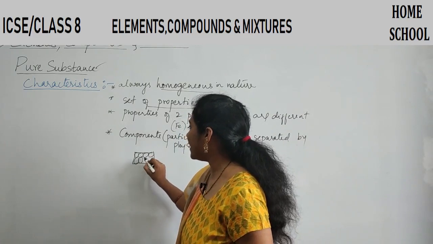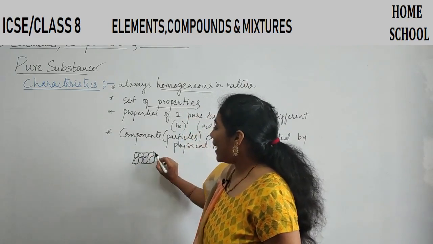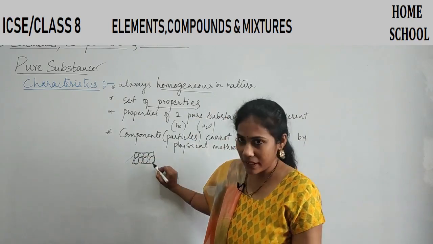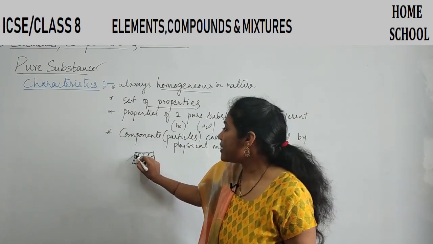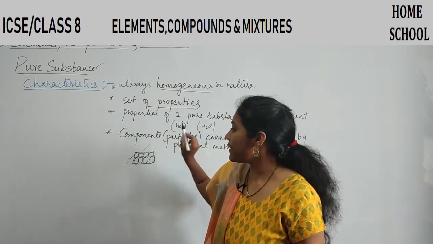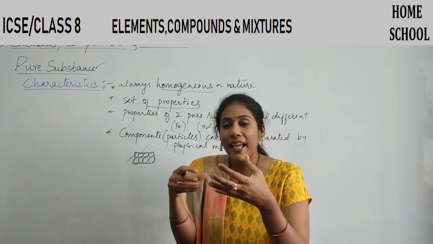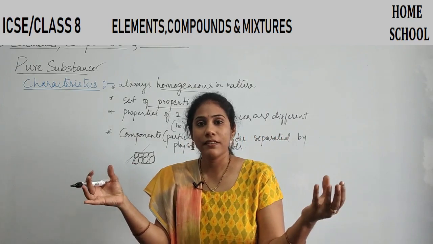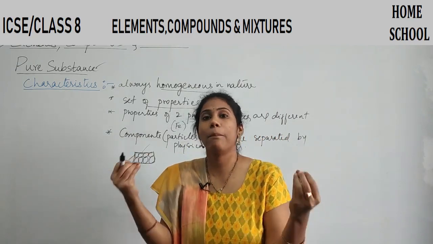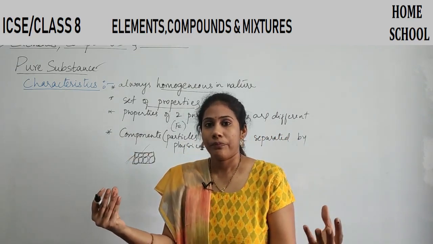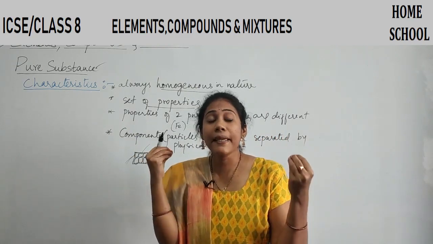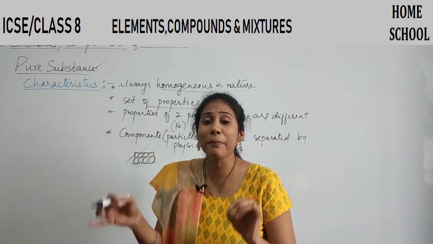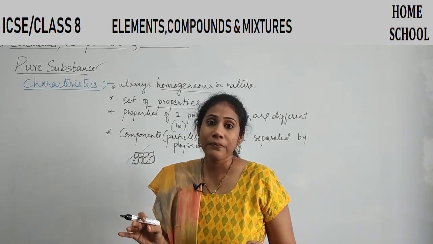They are called iron atoms. If I want to separate this iron atom from this iron atom just with the help of my hands, just with certain physical methods, it is never possible. Clear everybody? It is impossible to separate the particles of a pure substance by physical methods.